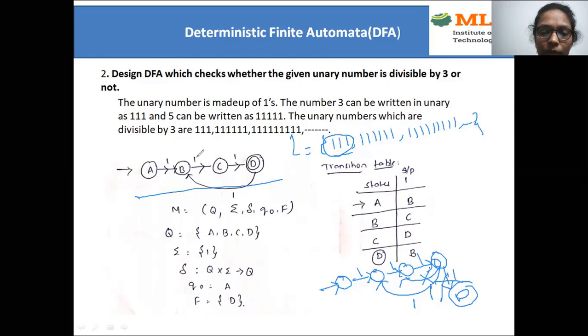For the triple ones, first you need to draw this. It is the starting state and it is the last state. D is not the dead state here; D is the name of the state. So what about this D1? I need to move it to D to accept this language. Then you need to write the five-tuple notation followed by the transition table. In the same way, you need to check string acceptance for every string.